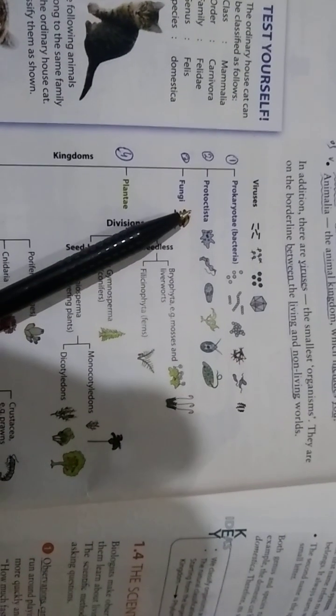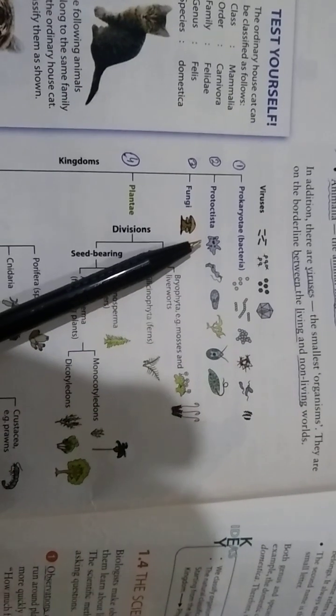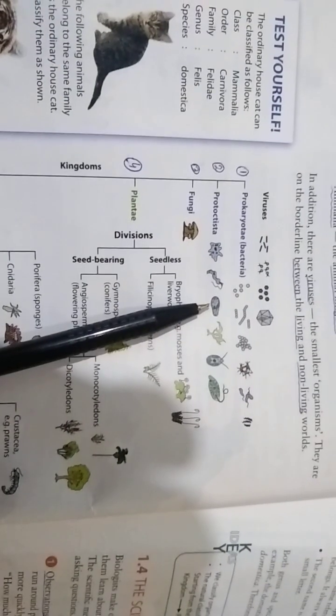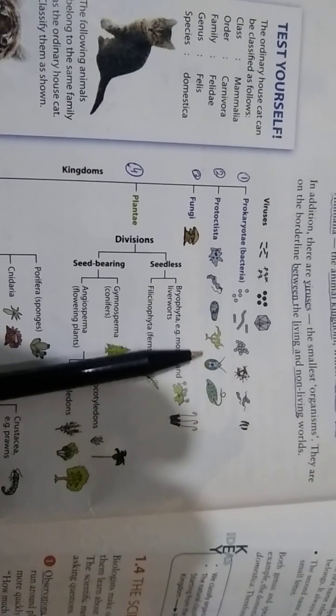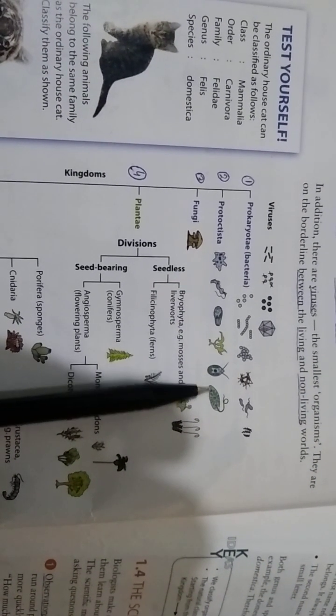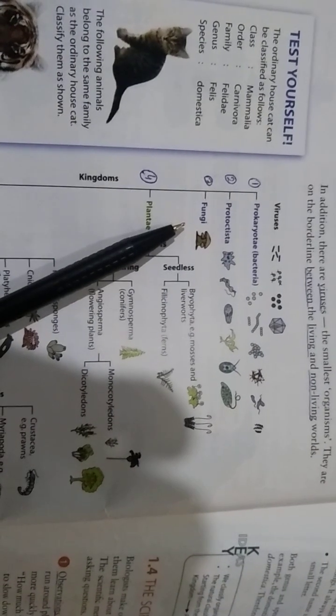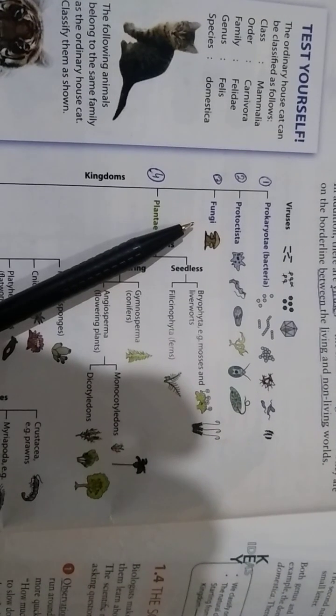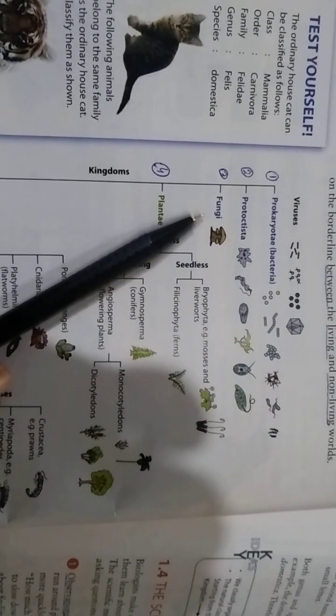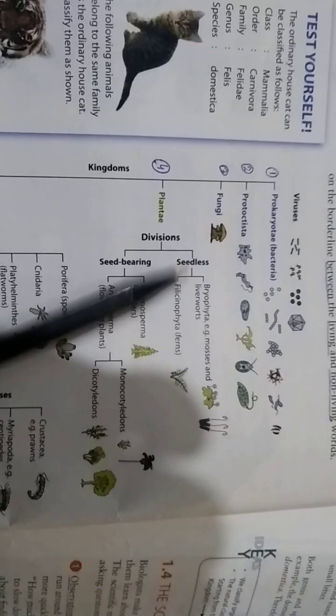And Protista includes amoeba, single cells, paramecium, chlamydomonas, seaweeds and sponges. And fungi include mushrooms, gold molds, dead molds. These are fungi, including mushrooms.